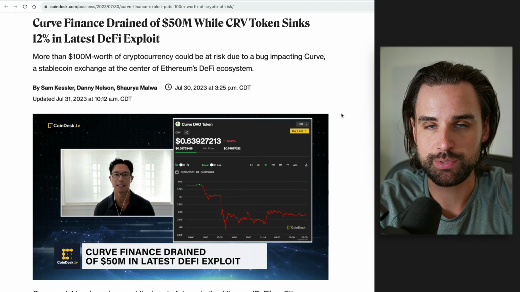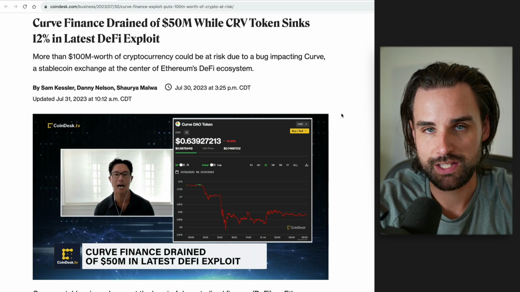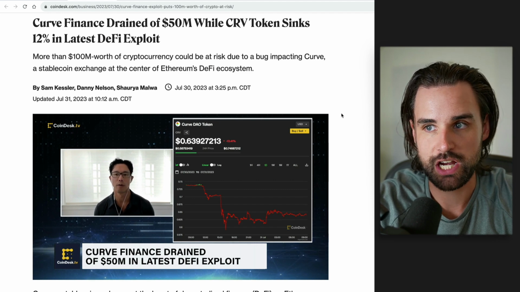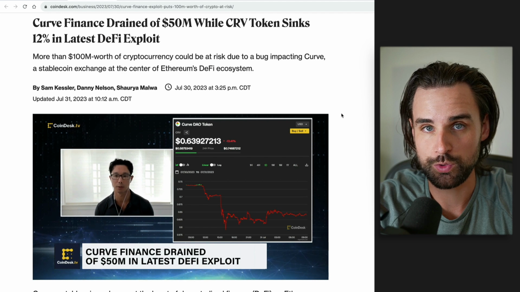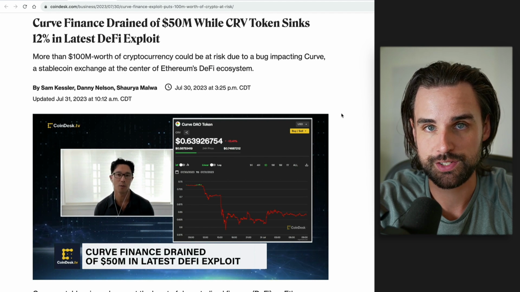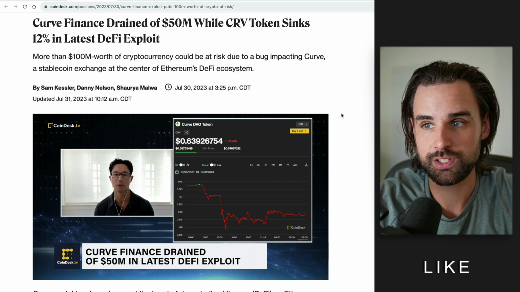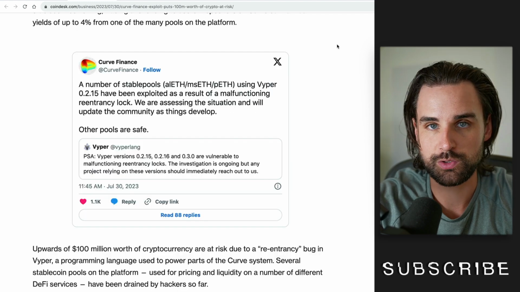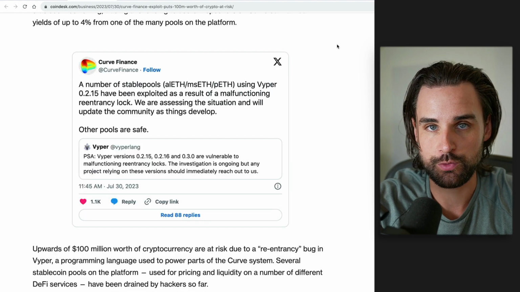So how did this happen? Well, what is Curve Finance? It's a stablecoin exchange with giant reservoirs of money called liquidity pools sitting inside the smart contracts. And these are the funds that were at risk. And so how were they taken? Well, essentially the smart contracts were hacked because of a newfound bug or vulnerability in the code that was exploited via a reentrancy attack. So what is a reentrancy attack if you're not familiar?